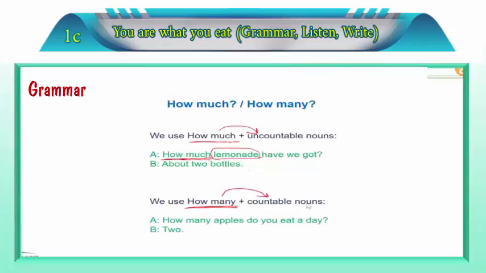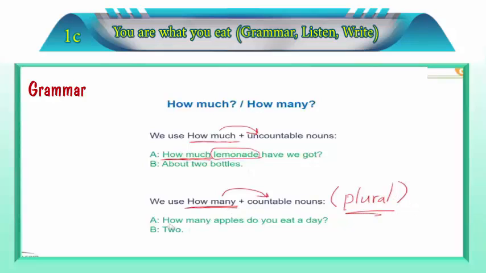How many should be before countable nouns. How many? Then countable nouns. Okay, and don't forget the countable nouns should be plural. Okay?